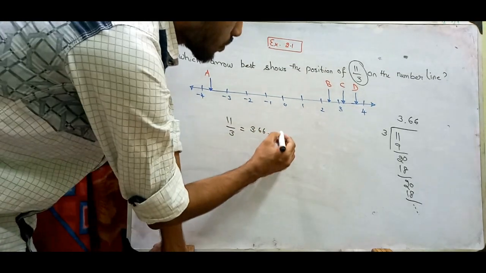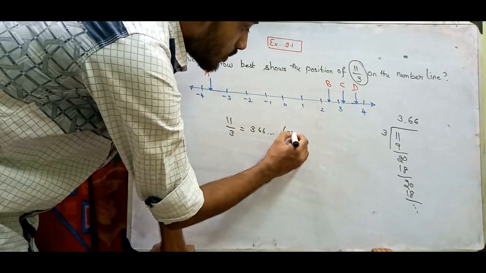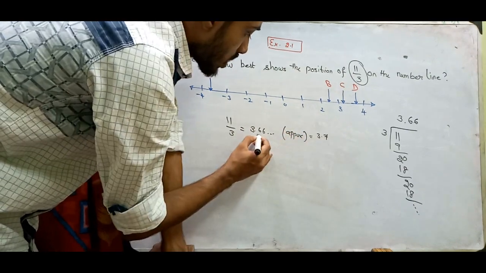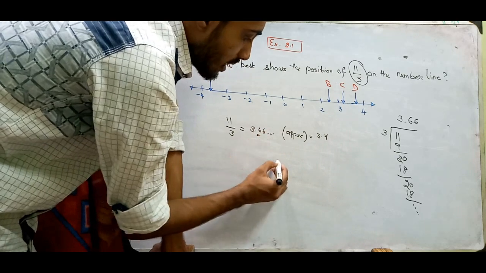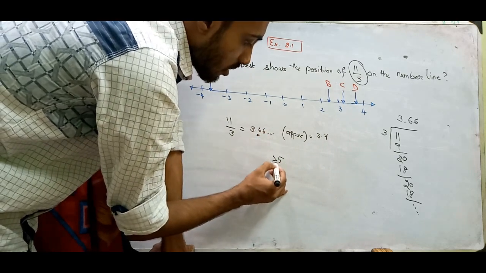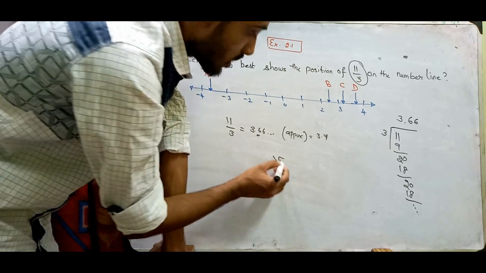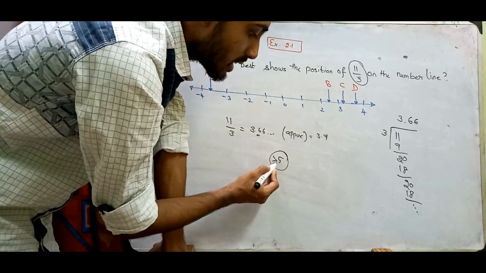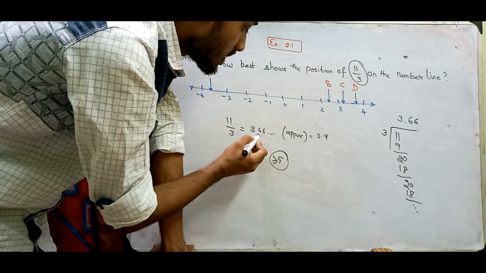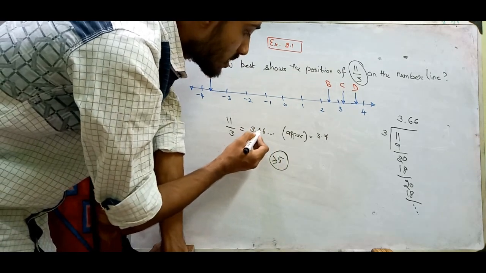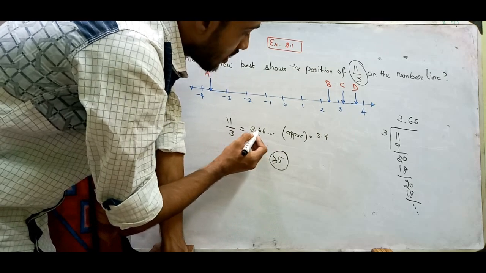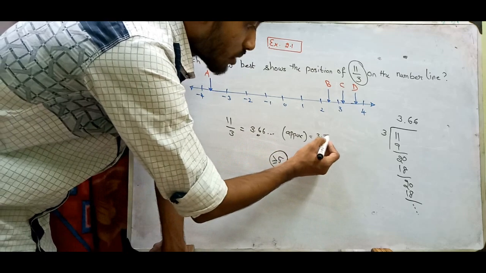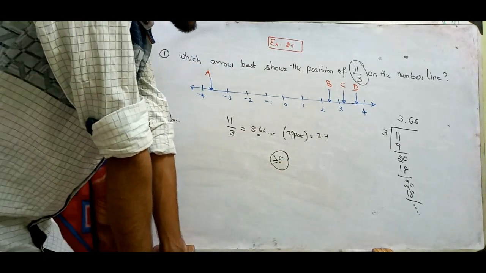So it is approximately equal to 3.7, because we round off when the digit is equal to 5 or more than 5. Clearly the decimal digit here is 6, which is greater than 5, so we round off to one number, that is 7.